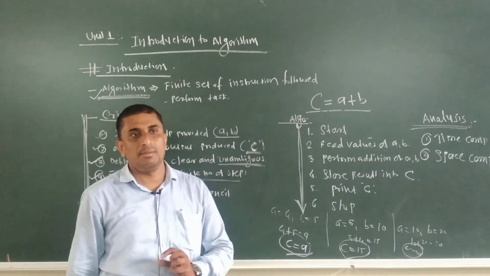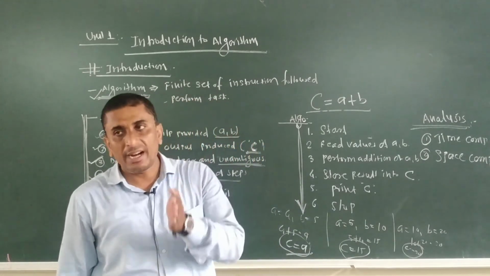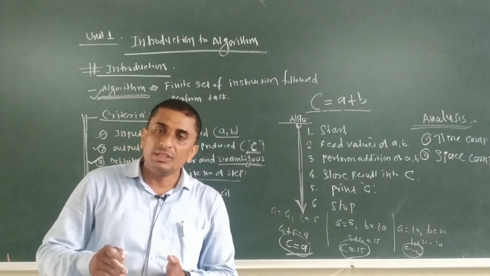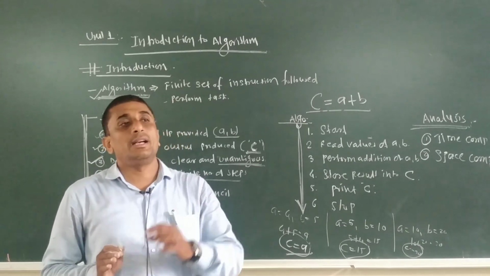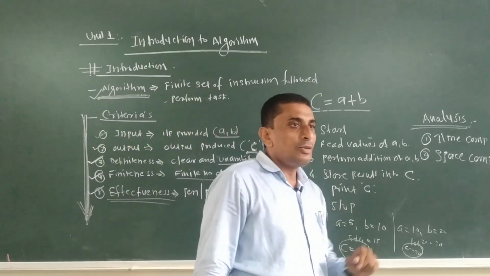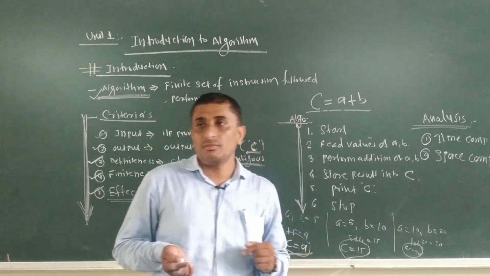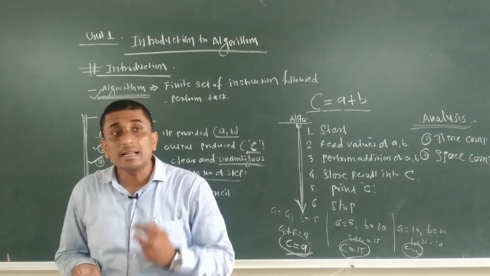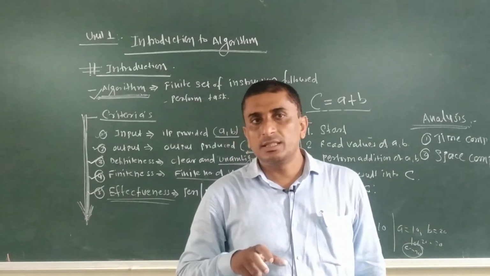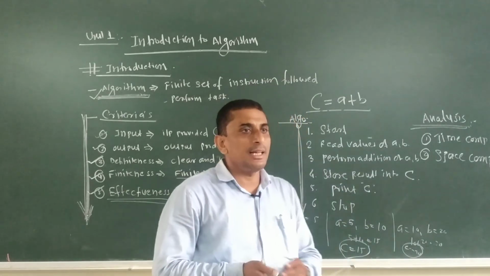Those are the two basic parameters. Analyzing any algorithm means defining how much time it will require to execute the algorithm, and how much space it requires to execute it. These two parameters are important for the analysis. The time is specified with the time complexity, and the second parameter is the space complexity. Space complexity means how much space this particular algorithm requires to run to its completion.